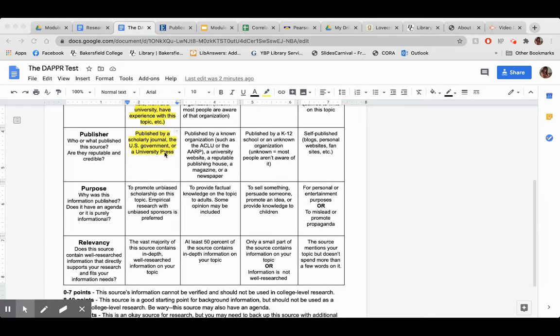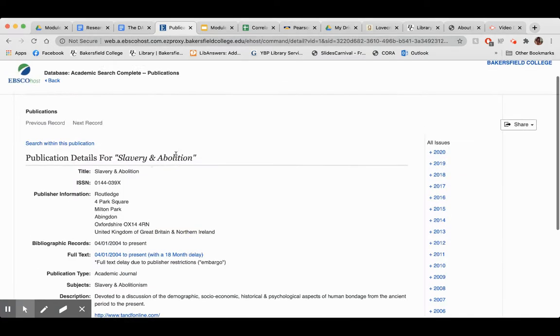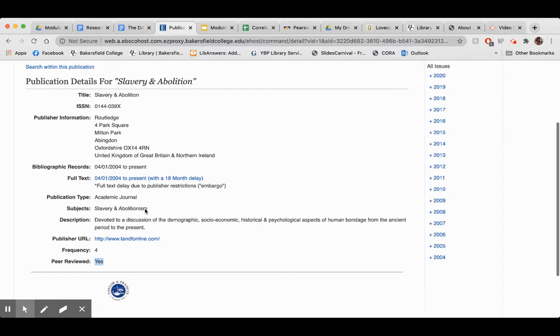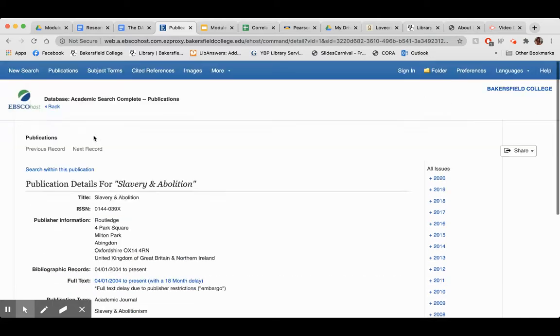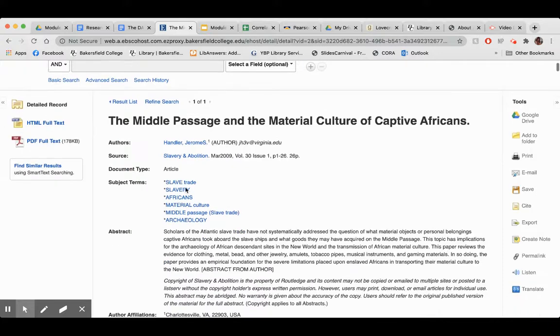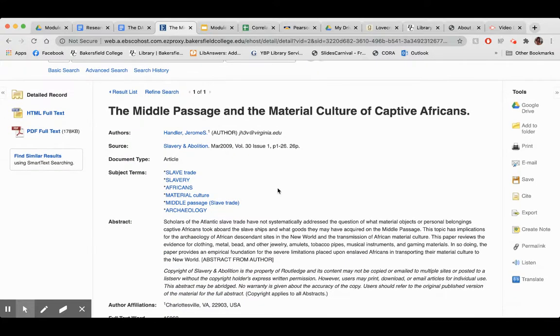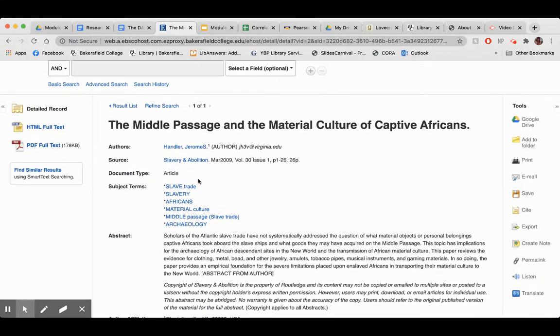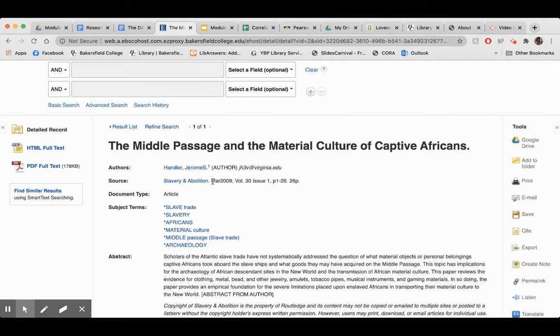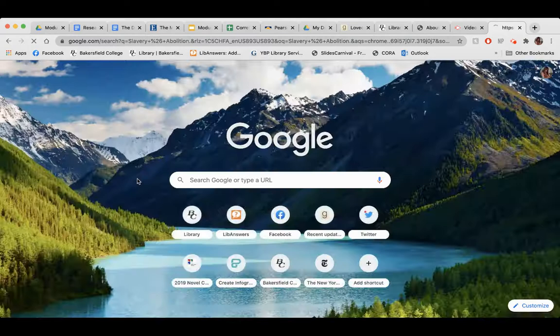So, just based off of the fact that this article was published by a journal whose focus is discussing human bondage from the ancient period to the present, I kind of already feel like the purpose of this is to promote scholarly information. Another way I can figure this out is to either Google the source and look for the about of the source. So let's do that.